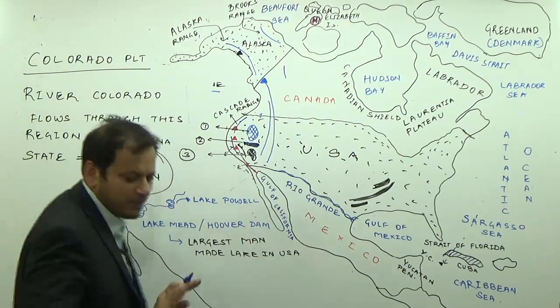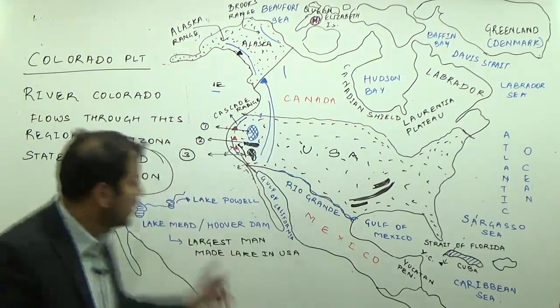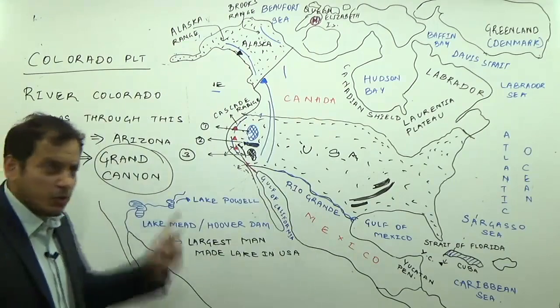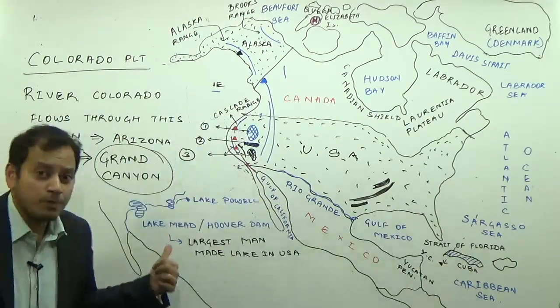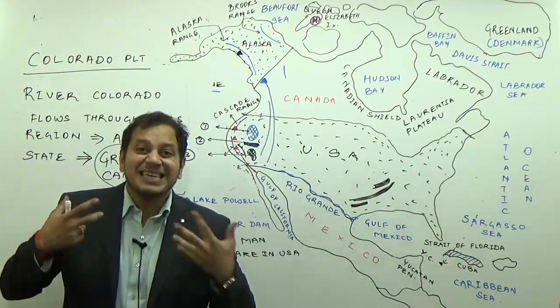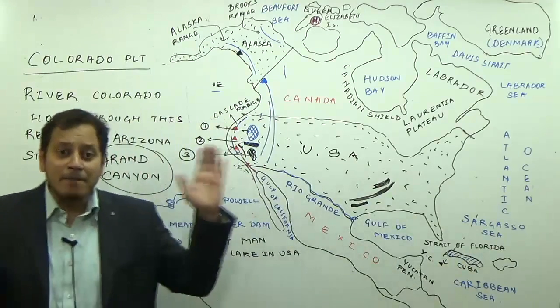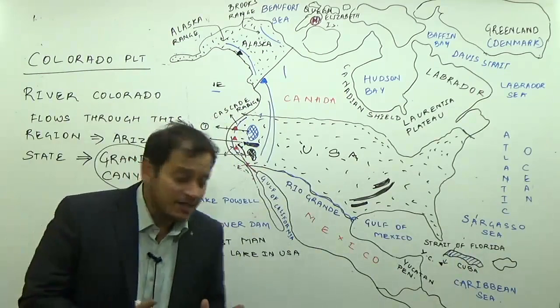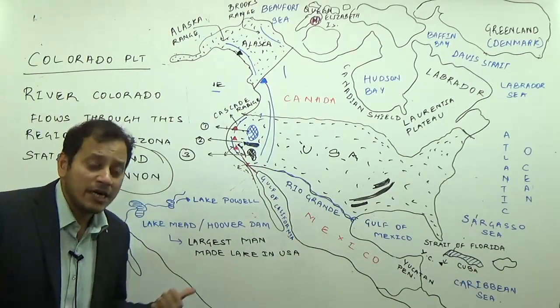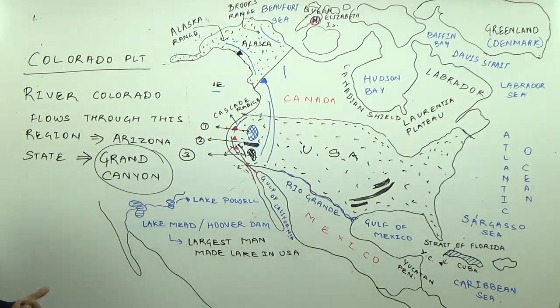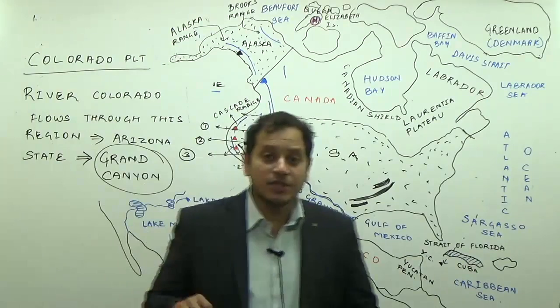Lake Powell is not that important from the exam point of view, but remember the Columbia Snake Plateau is a volcanic plateau. Don't confuse it with the Colorado Plateau. The Colorado Plateau is the semi-arid plateau, and therefore we have the Grand Canyon located in this region, and the largest man-made lake or Hoover Dam is located here in this region.